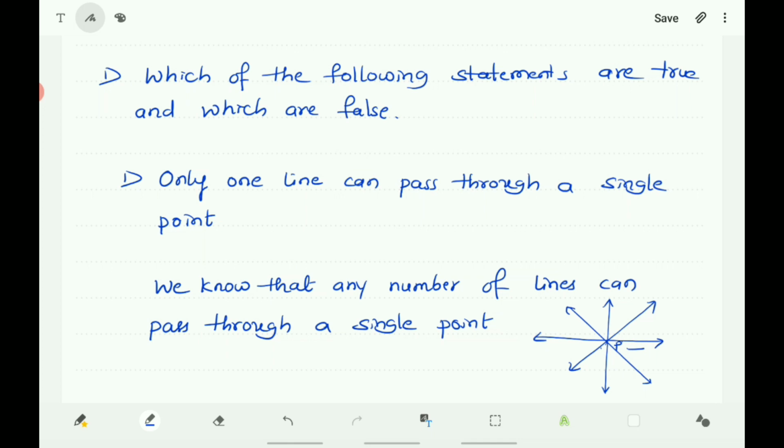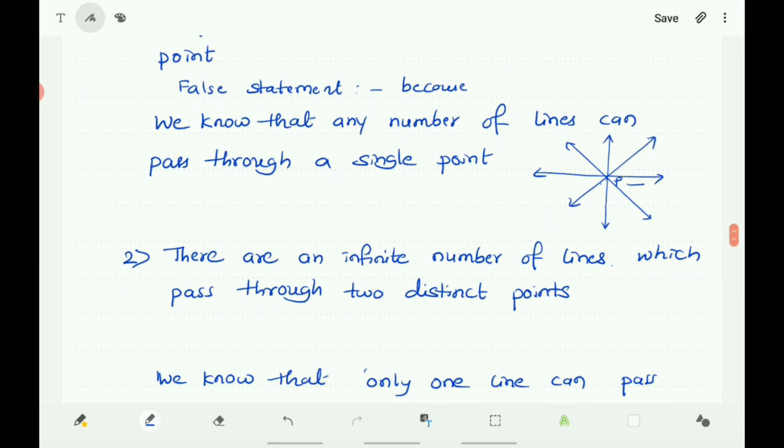So is this true or false? That is a false statement. The answer is false because any number of lines can pass through a single point.